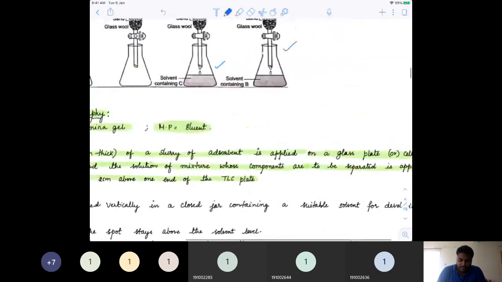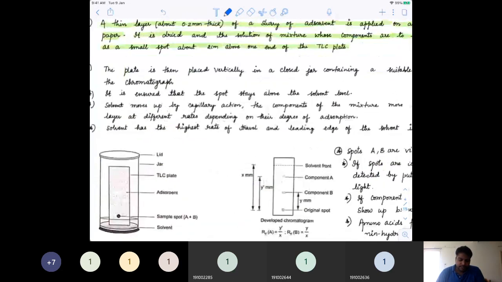So basically it means that if you have this thin layer chromatography paper, on this paper we will put a spot here of the solution which we need to analyze, okay, and which is at least separated from the bottom by 2 centimeters. Okay. And the thickness of the adsorbent which you are adding on it is around 0.2 mm. Okay.